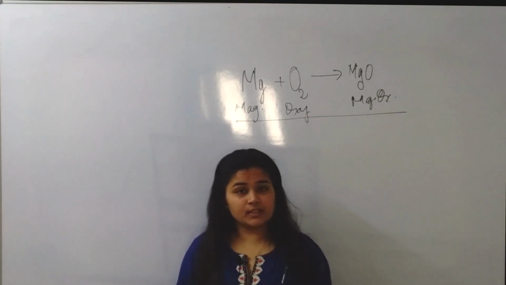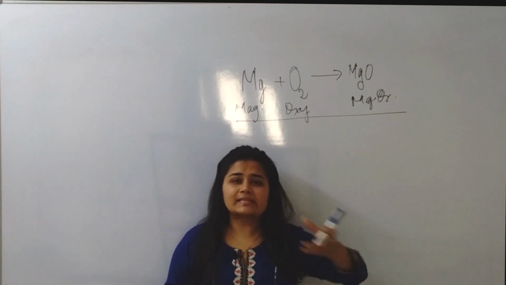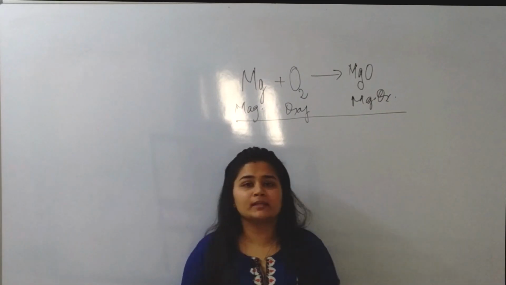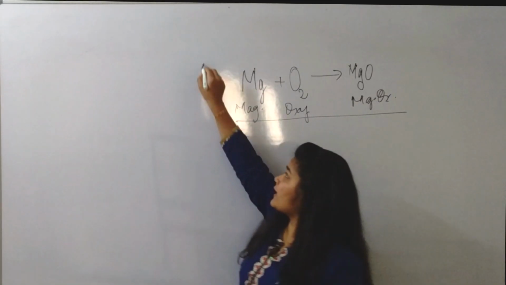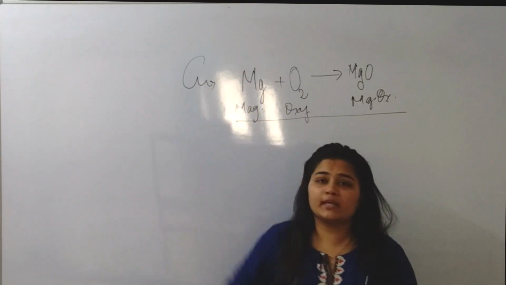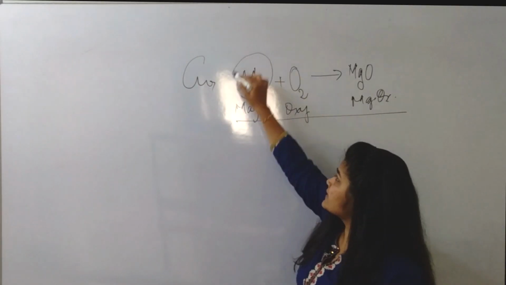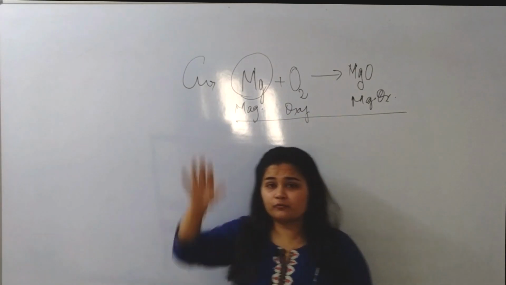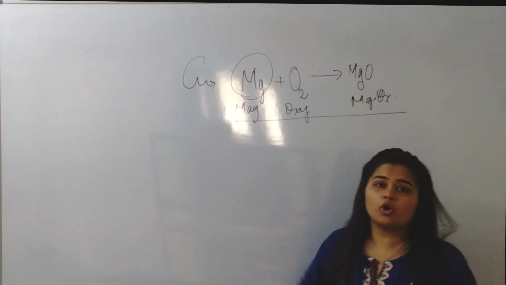When it was theory, we were just saying that magnesium reacted with oxygen and formed magnesium oxide. But when we write it in the form of an equation, we use symbols. Magnesium is Mg, oxygen is O2, and we form magnesium oxide.